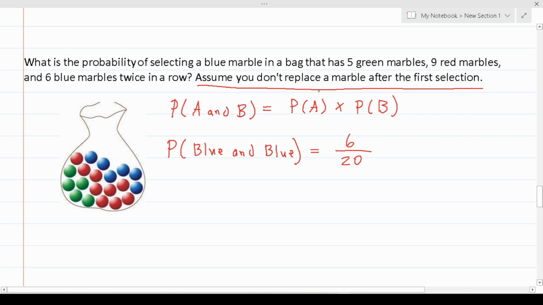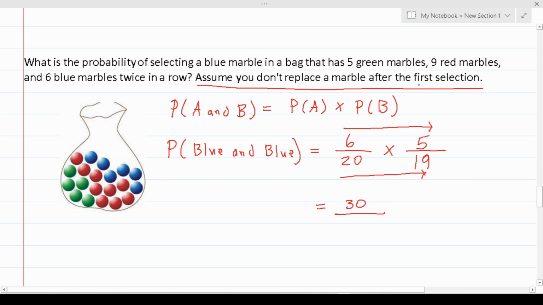Now that said, we pick our first marble and then don't replace it. So we're going to multiply this by, again, we didn't replace that marble, so this drops down to 19. Again, there are only 19 marbles in the bag now. And as far as probability goes, we have to assume that we picked a blue marble the first time. So this goes from 6 to 5 as well. Okay? So now all we have to do is multiply straight across. And this becomes 6 times 5, which is 30.